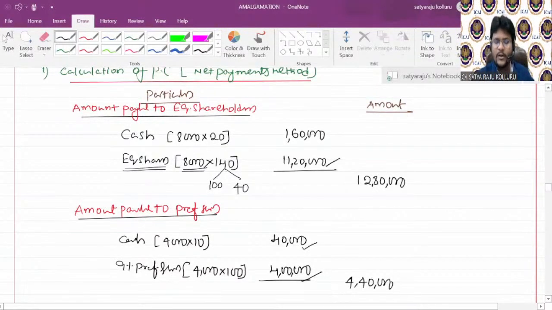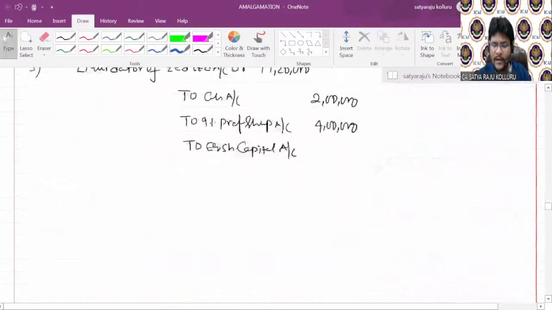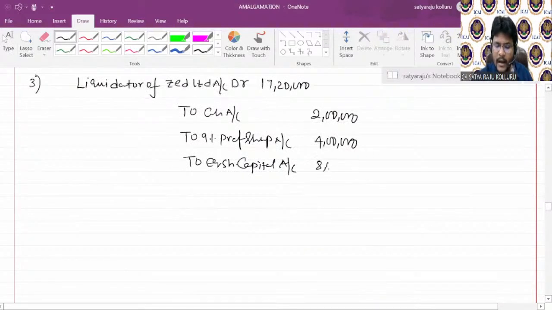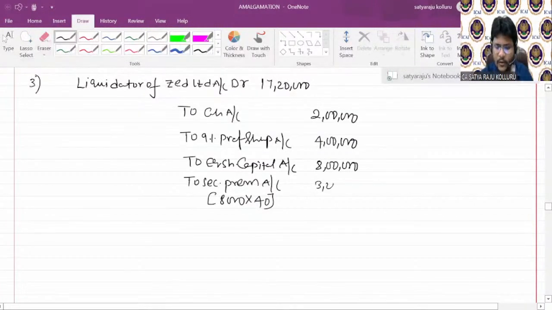Now 8,000 into 100, 8 lakhs to equity share capital, and securities premium account, 8,000 into 40, which is 3,20,000. Now, if you total the credit side, 2 plus 4, 6, 6 plus 8, 14, 14 plus 3,20,000, 17,20,000, it exactly matches.